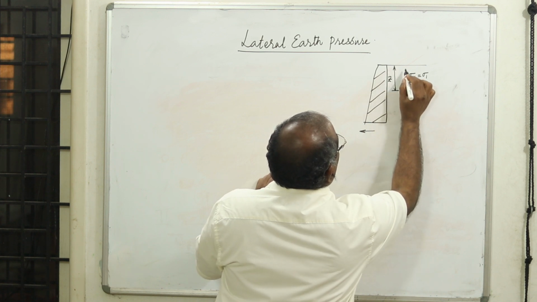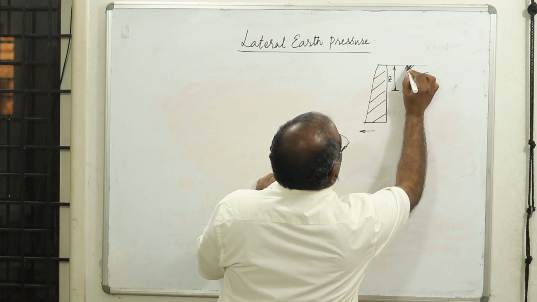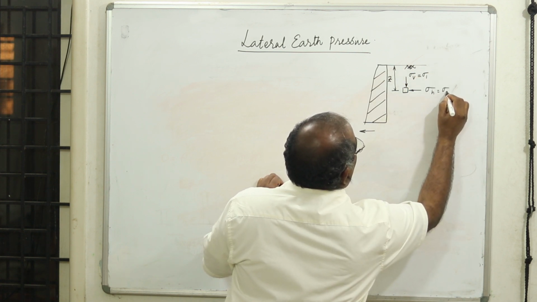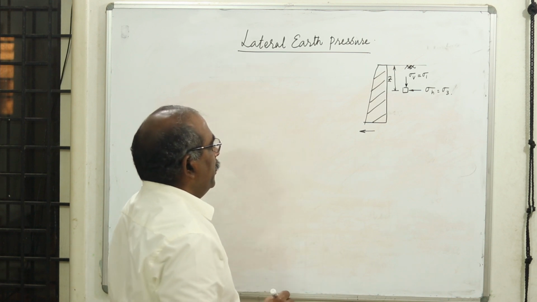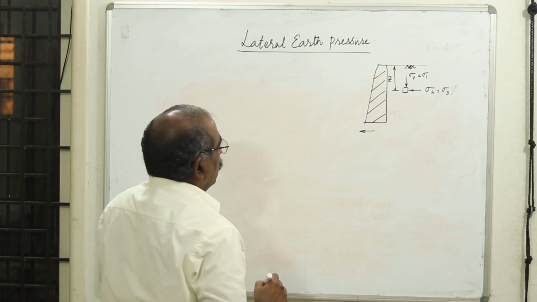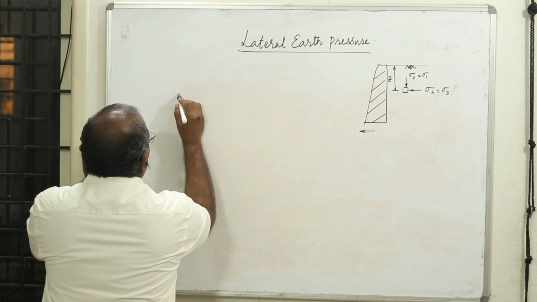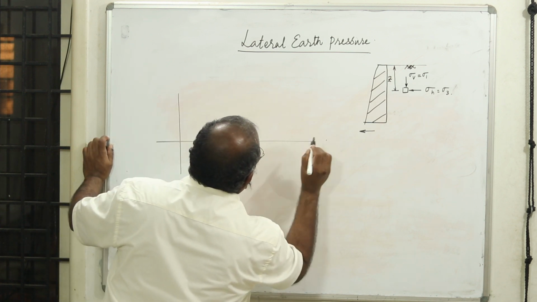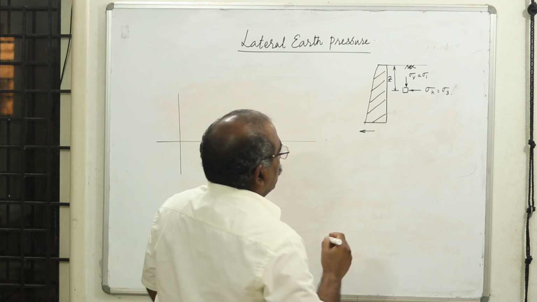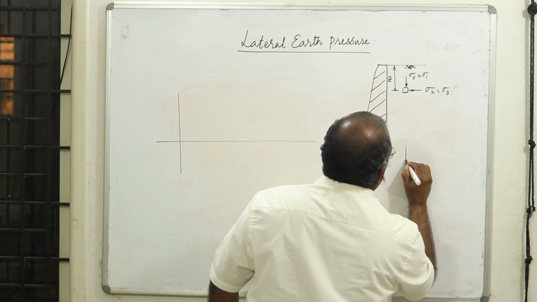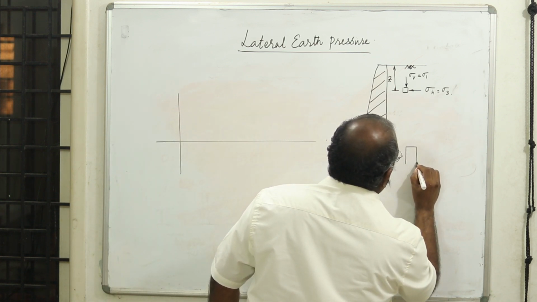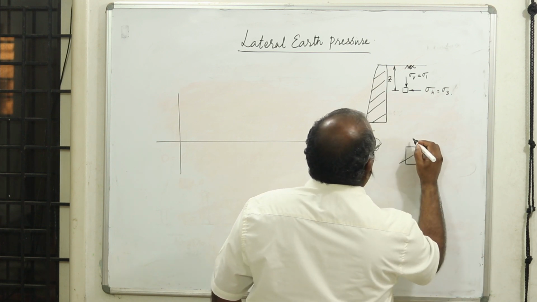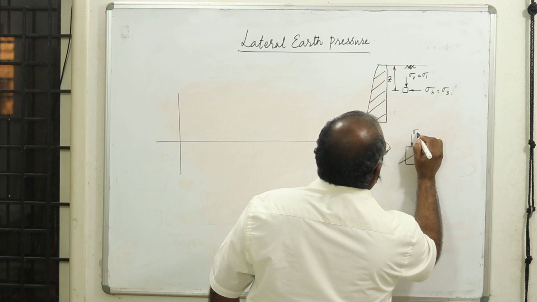This is the depth of the element under consideration. The horizontal stress is the minor principal stress. Now let us try to draw the Mohr diagram and understand what are the salient points. If I try to understand in terms of the traditional specimen or a typical loaded specimen, sigma 1.